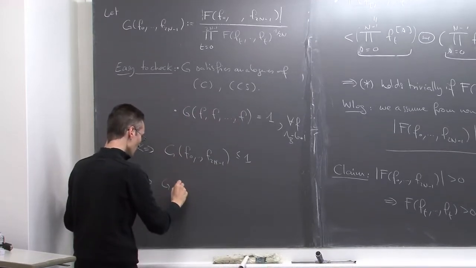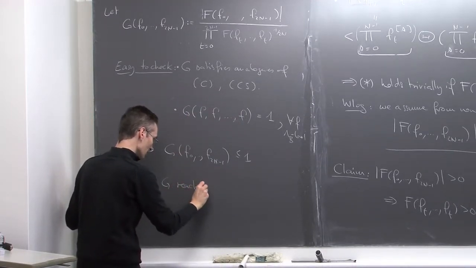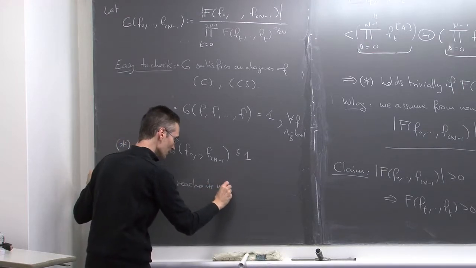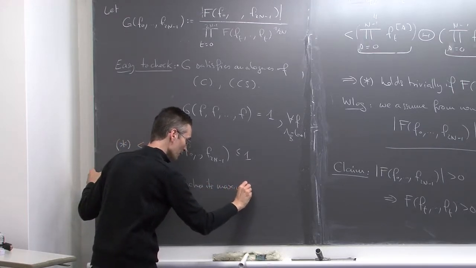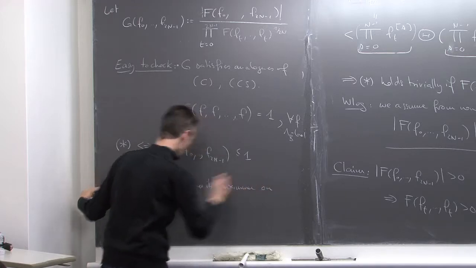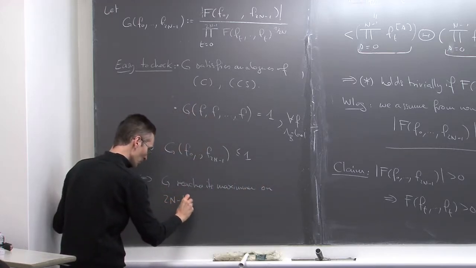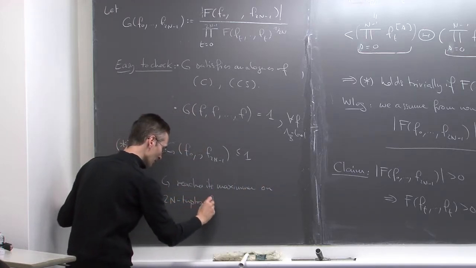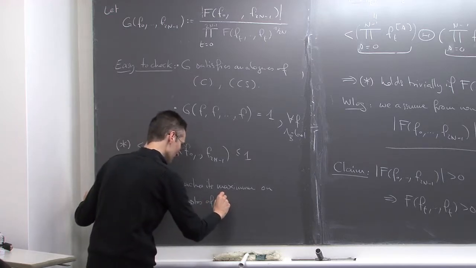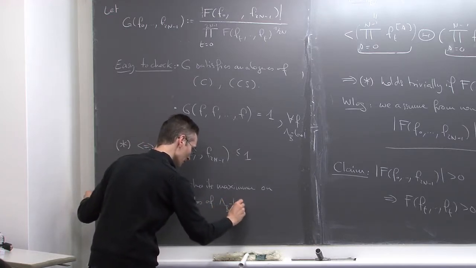So G reaches its maximum on 2n-tuples of lambda-b local functions.